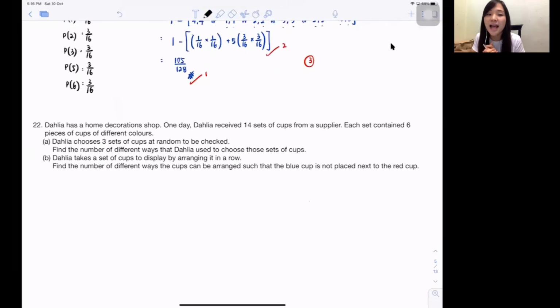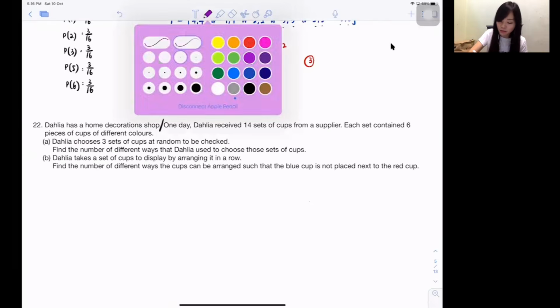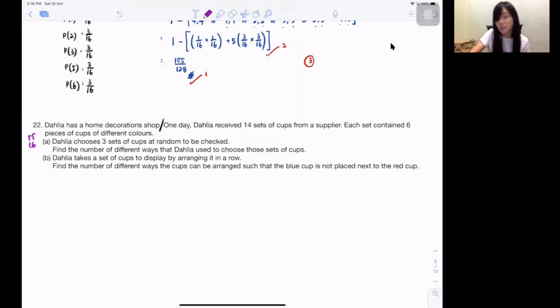Dahlia, this person, has a home decoration shop. Okay. Need to tell you what chapter, right? Form 5, chapter 6, permutation and combination. Let's look. Dahlia has a home decoration shop. Okay, she actually owns a shop. So one day, Dahlia received 14 sets of cups from a supplier.